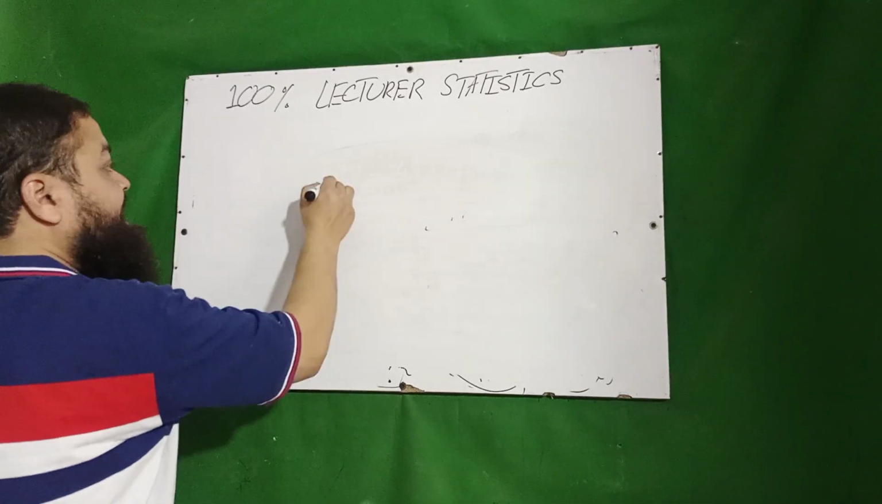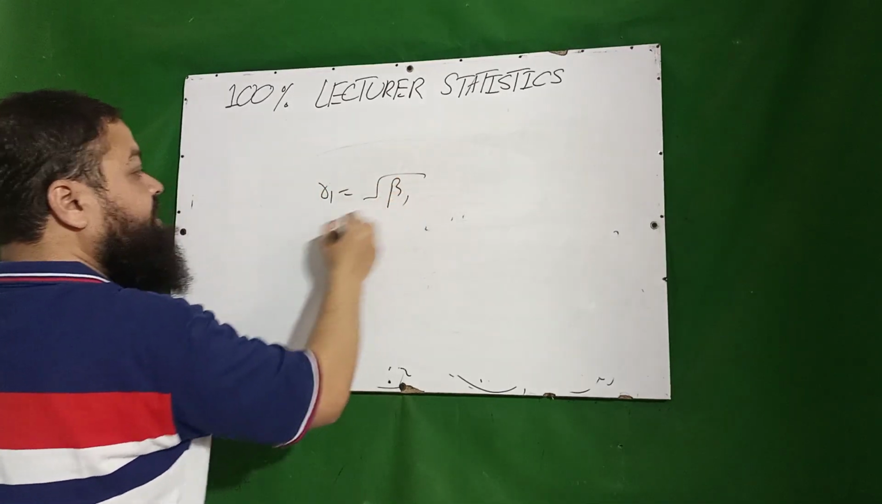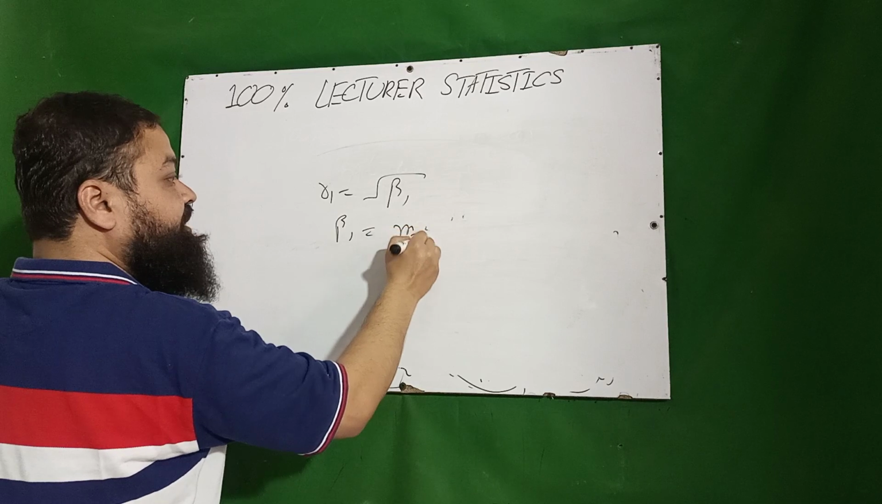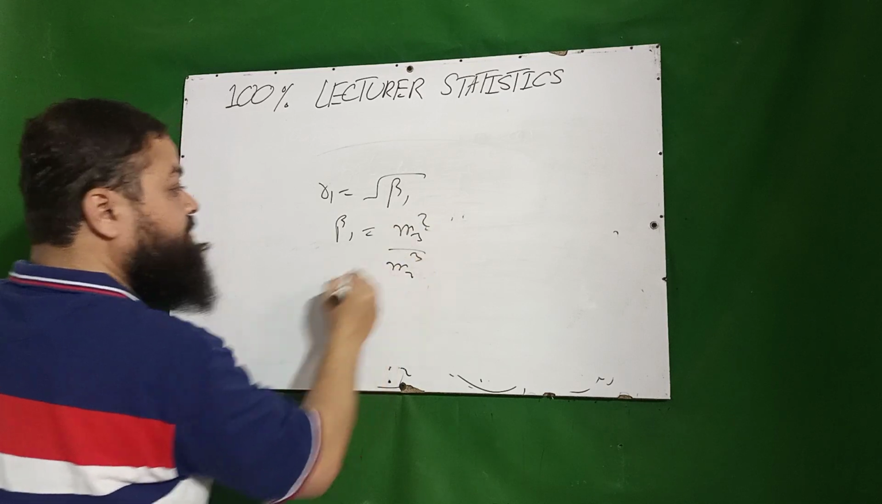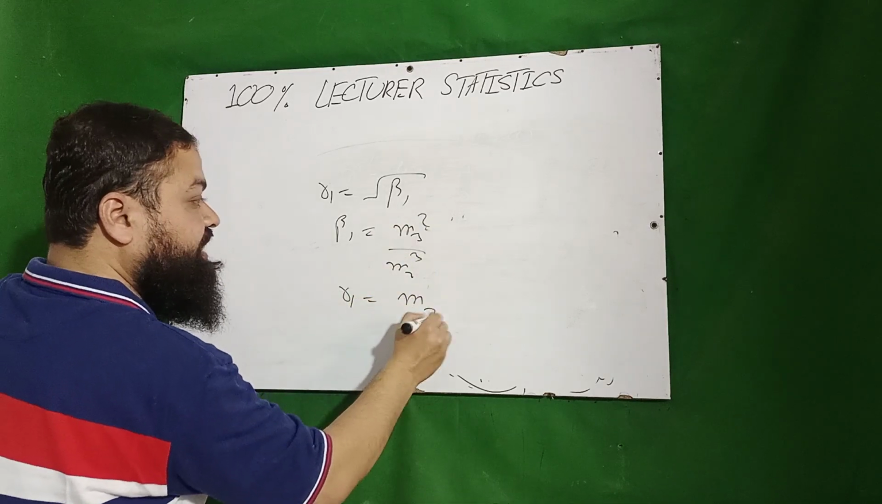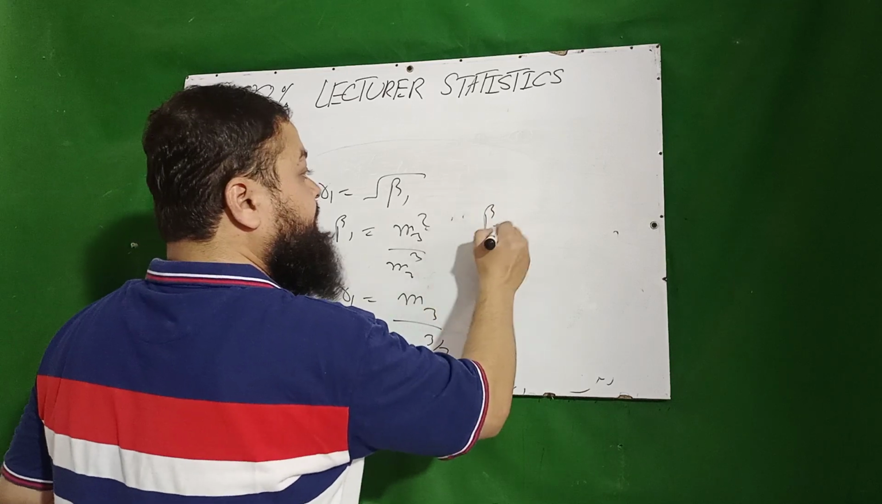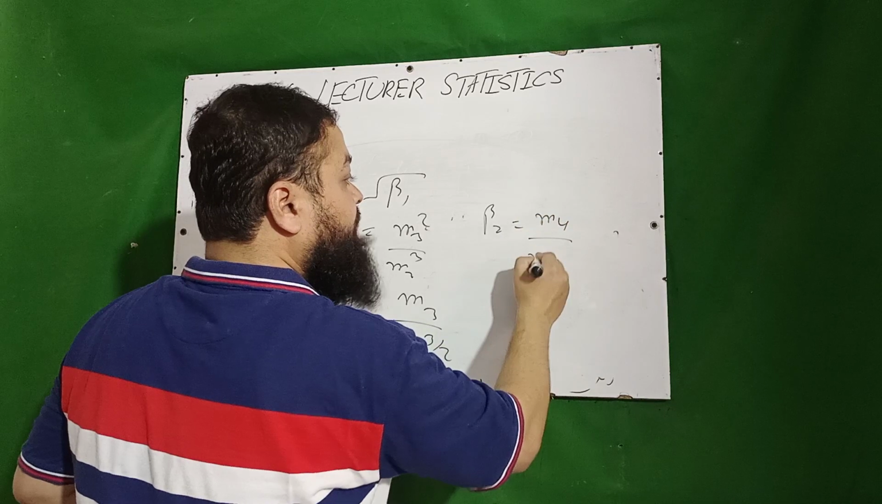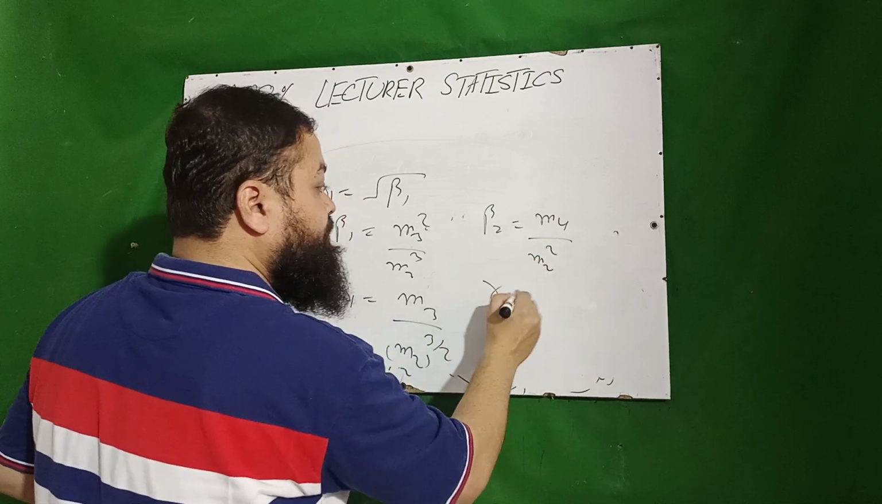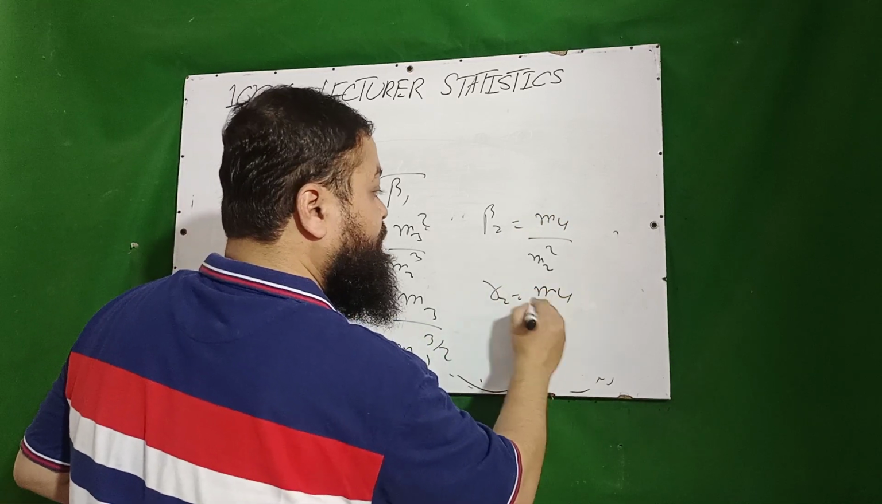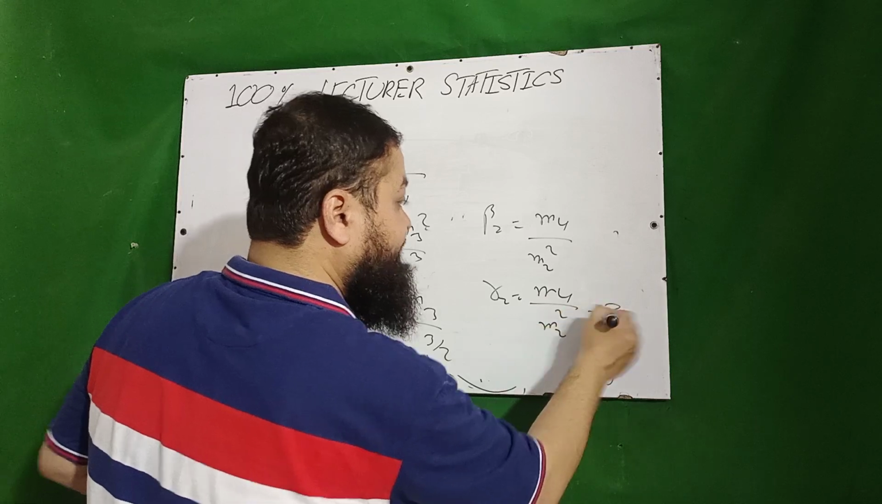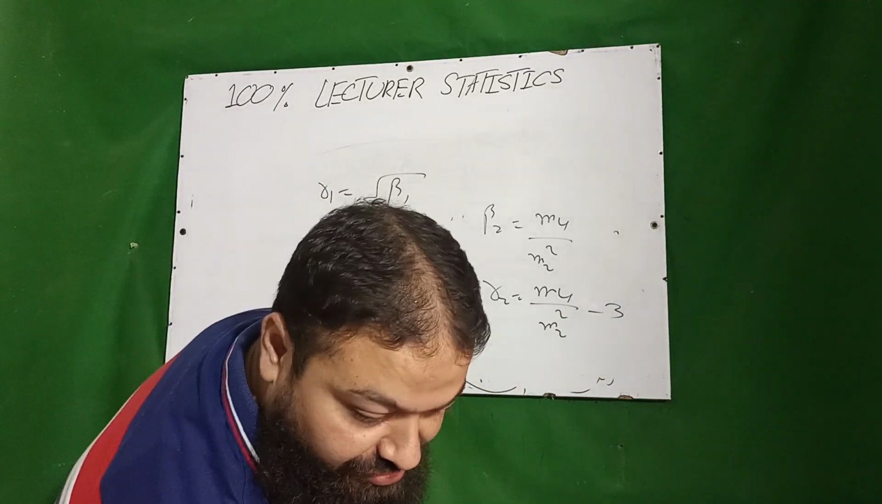Next one is gamma 1 is equal to under root beta 1, which is equal to m3 square over m2 cube, so gamma 1 is equal to m3 over m2 power 3 by 2. And we know beta 2 is equal to m4 over m2 square, and gamma 2 is beta 2 minus 3, so m4 over m2 square minus 3, a very important concept.